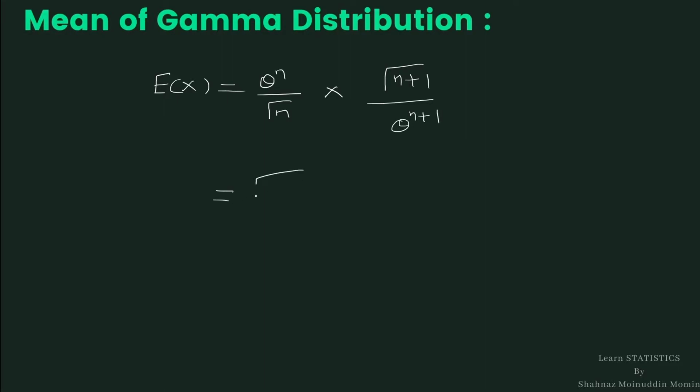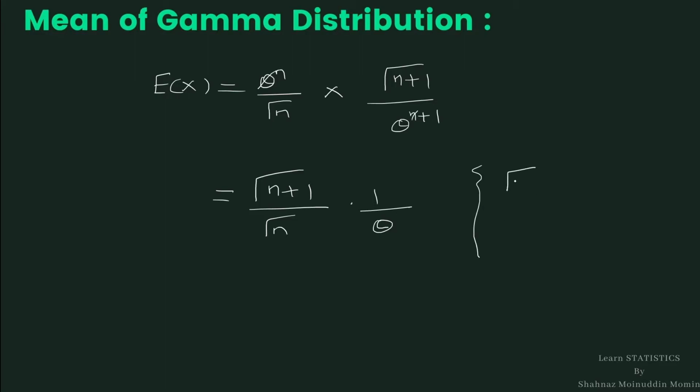So it is gamma n plus 1 divided by gamma n into 1 upon theta, since this theta raised to n gets cancelled with theta raised to n from the denominator.